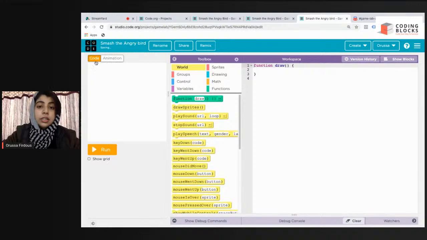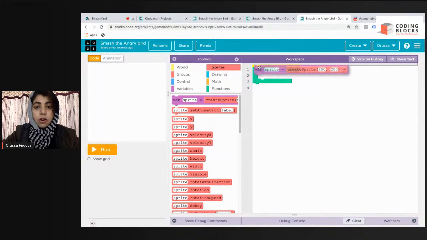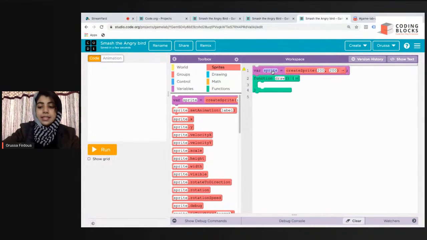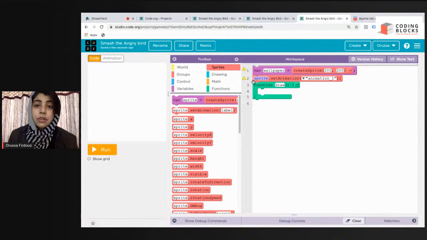Moving on to code, let us add our background. We'll switch on to show blocks because right now we are not ready for the text version. How do we add a sprite? We go to sprites. I got the first block, and let us name it wallpaper. Wallpaper or background one or any name you want to give. For those who have joined this session for the very first time, don't worry, you are going to understand each and everything. So wallpaper dot set animation, and we are going to select our animation.